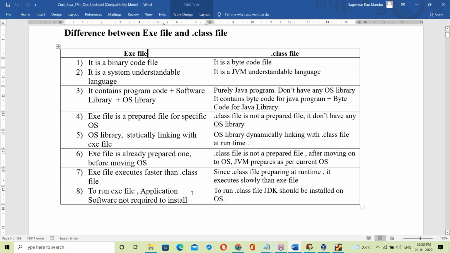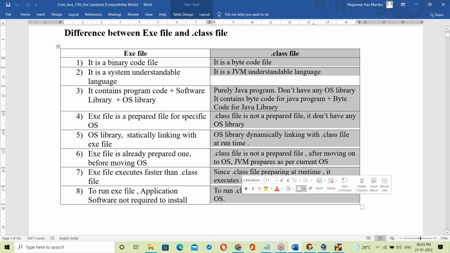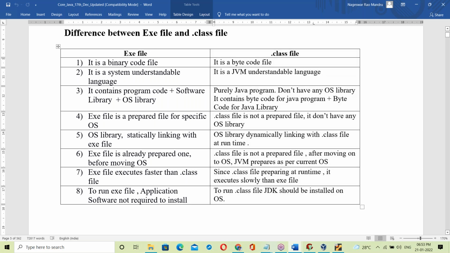First we discussed the exe file completely. Next we discussed the .class file. Then I compared them for easy understanding. That's all about the difference between an exe file and a .class file.